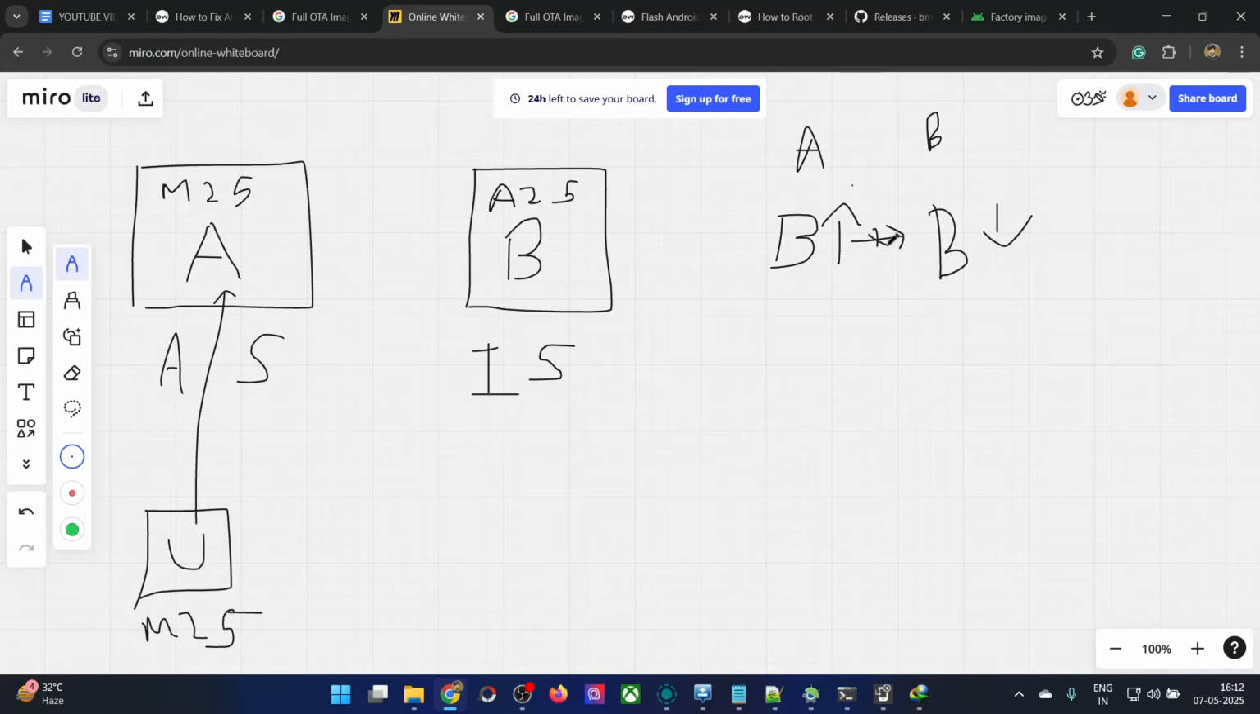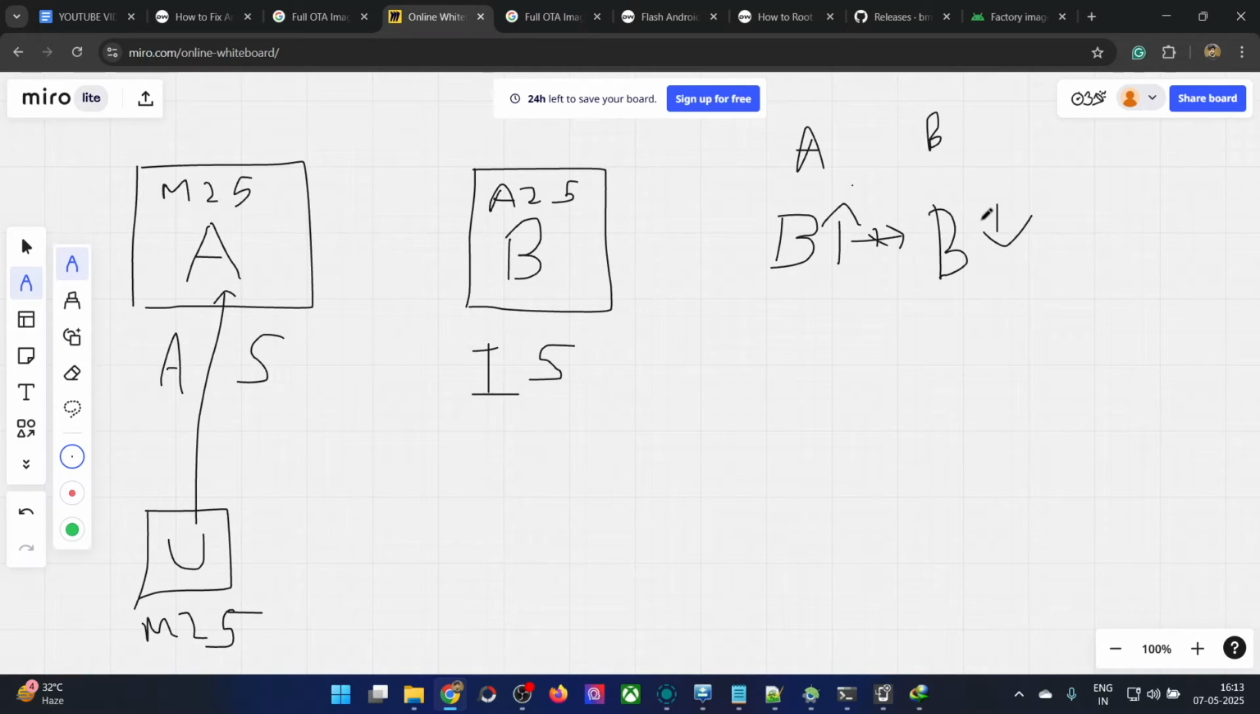So let's suppose there is something wrong with slot A, and slot A is now corrupted. Then in general cases, the fallback mechanism will initiate. It will try to automatically boot the phone via slot B, because this is the working slot, while slot A is not able to boot up. So the fallback mechanism will automatically try to boot the phone via slot B.